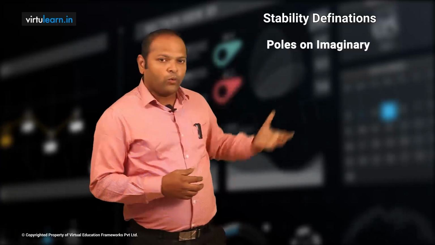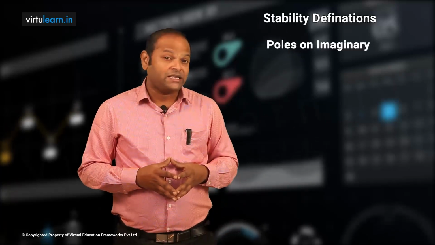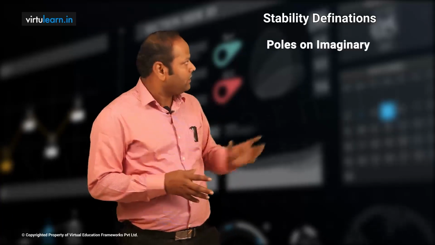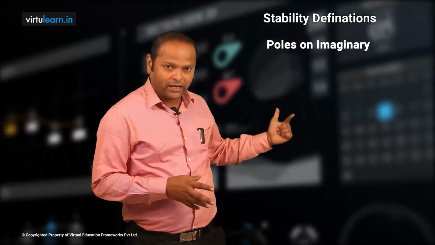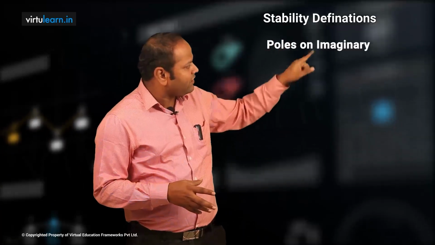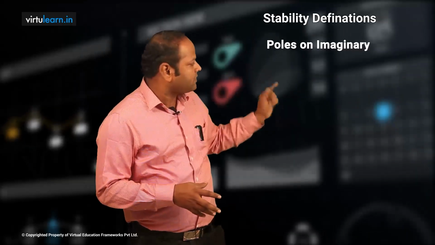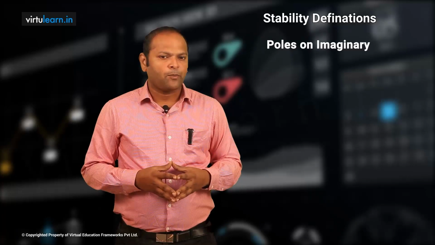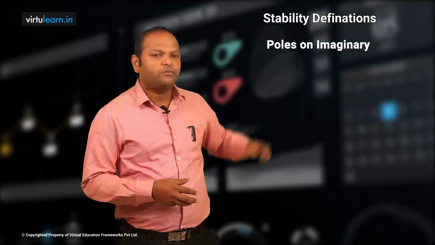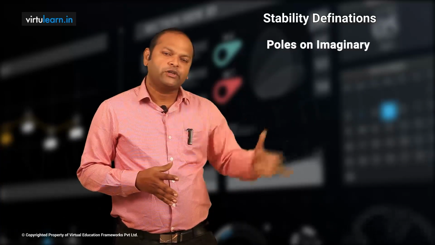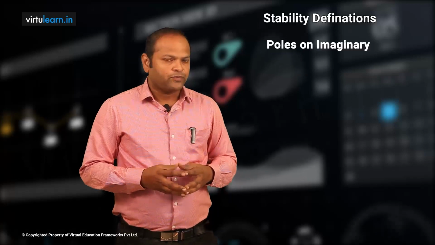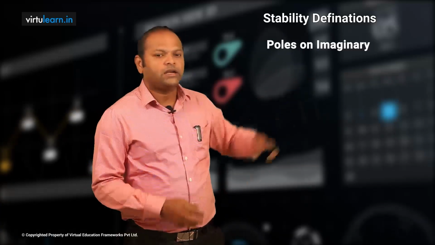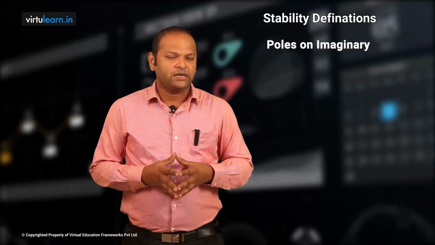Now if you have more pairs, but those pairs are non-repeated, look here, I have one pair here, one pair here. Because of these two pairs I will get this response, and both responses have a constant amplitude. The amplitude may vary, but it is constant, and it is a sustained oscillation, so we call it marginally stable.